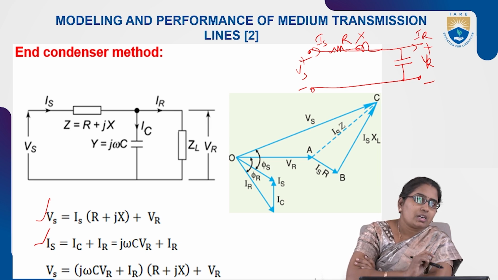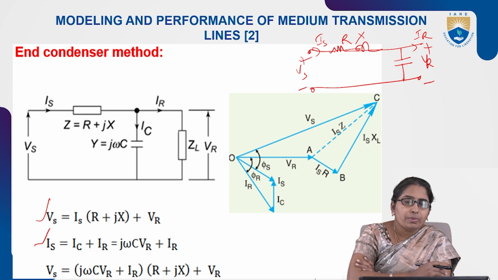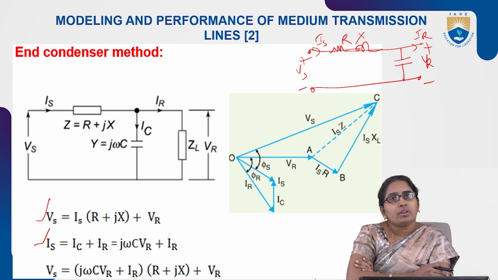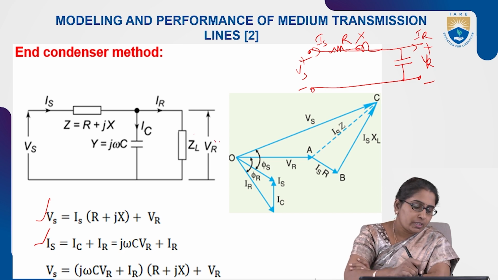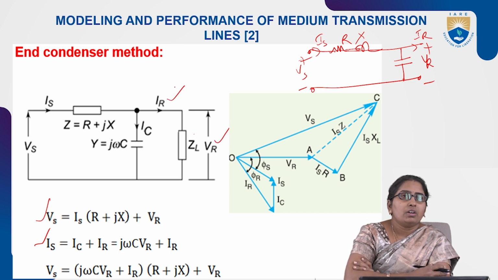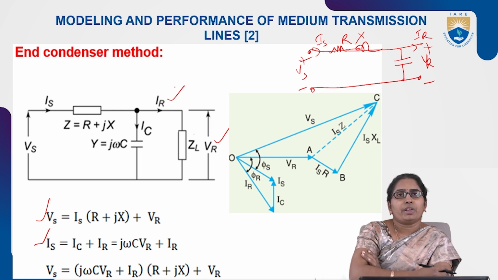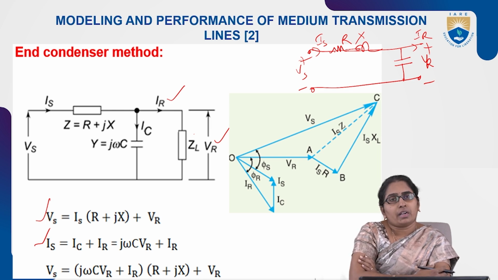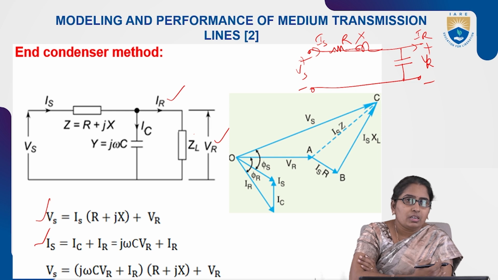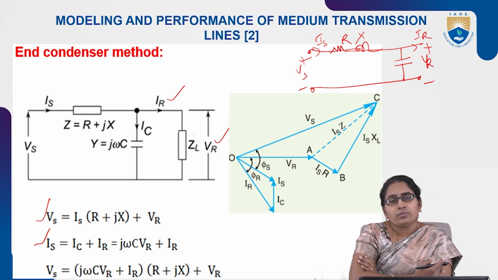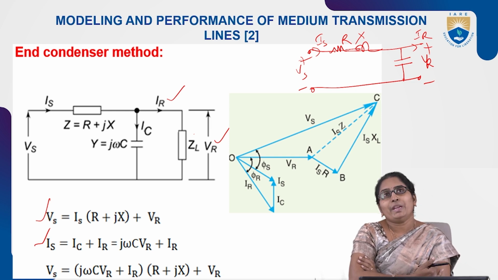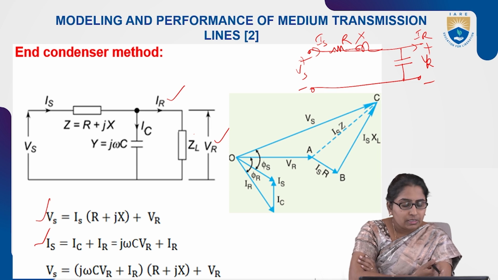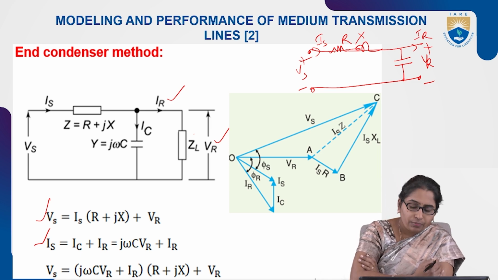You see it on the right side, its vector diagram. So then write down the Vs and Is equations in terms of load voltage and load current, that is, receiving end voltage VR and current IR. Generally they give the load data, so that's why they start with VR as reference.